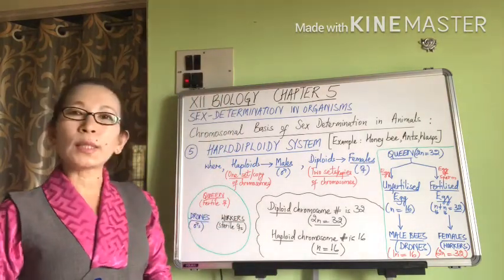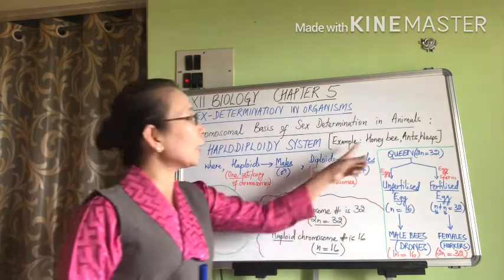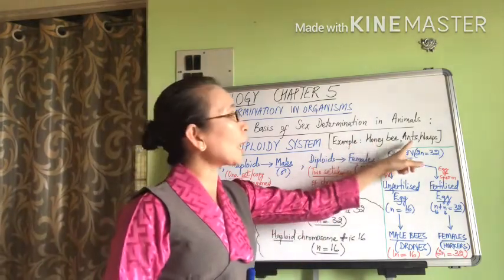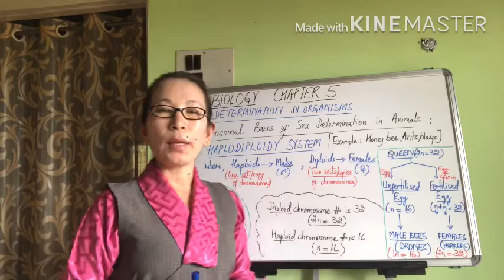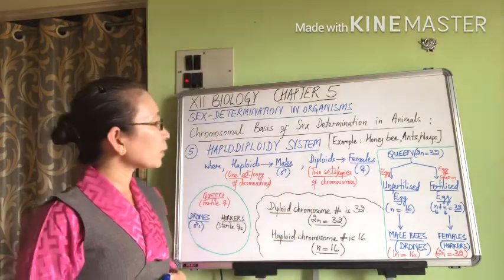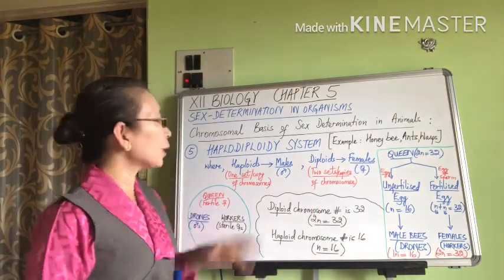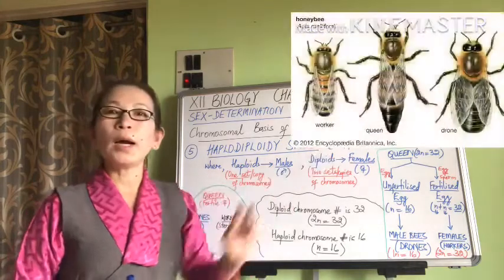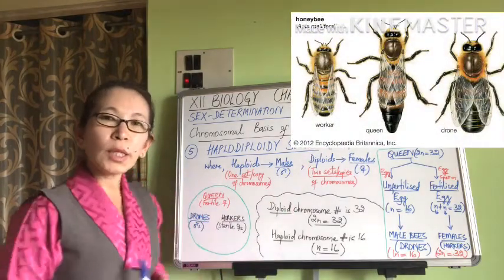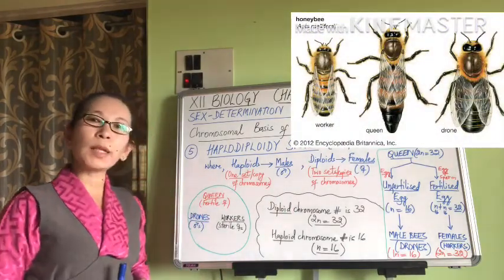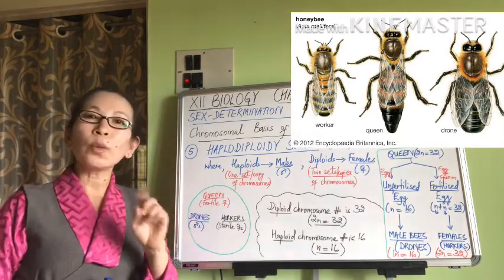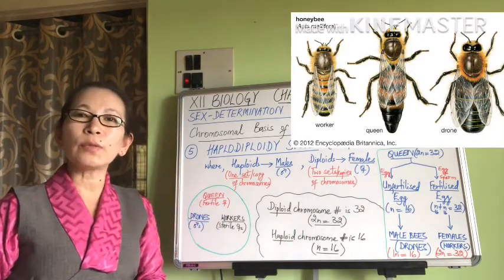Haplodiploidy system of sex determination is commonly seen in social animals like honeybees, ants, and wasps. And in this example, I'm going to be taking the Haplodiploidy system in honeybees. So in each honeybee colony, we can be expecting a single queen bee or a single fertile female.